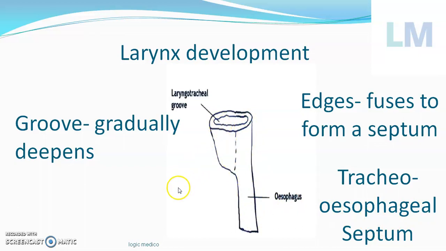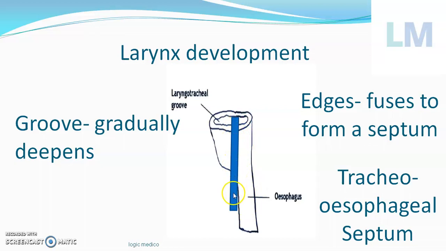So this laryngotracheal diverticulum ultimately forms the larynx in upper part and trachea in the lower part, right? So when there is larynx in upper part and trachea in the lower part, between this esophagus and the future trachea, there will be one septum growing like this. Please observe, see like this. This is called laryngotracheal diverticulum, and this septa is called tracheoesophageal septa because this septa separates the windpipe, trachea, from the food pipe called esophagus.